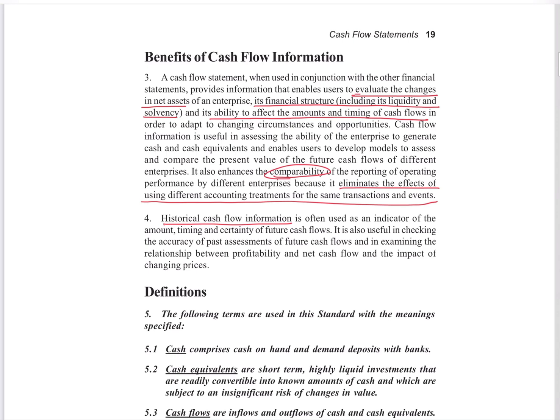When all companies prepare according to AS3, the cash flow statement becomes comparable, because the standard is laid down and everybody is required to prepare the cash flow statement on it. So when we have to assess in the future, we can easily compare two cash flow statements because they are prepared on the same standards, and all the recognition, measurement, and disclosure criteria are clearly given. It becomes very easy to understand the cash flow statement.